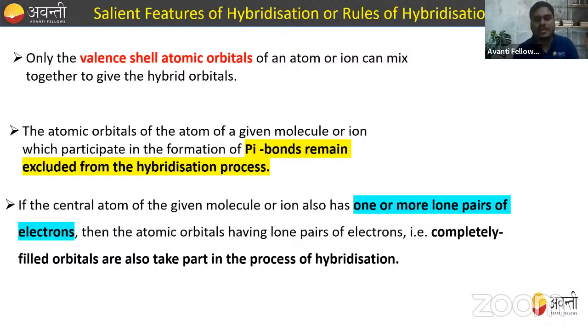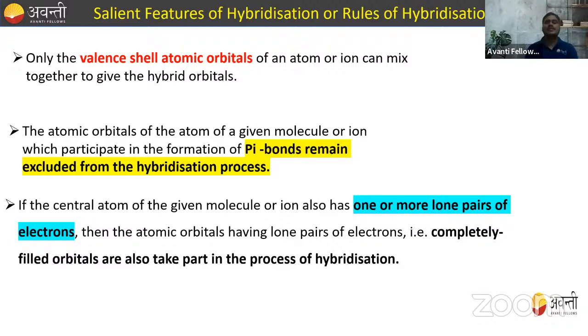Now, the atomic orbitals of the atom of a given molecule or ion which participate in the formation of pi bonds remain excluded from the hybridization process. This is a very important thing.